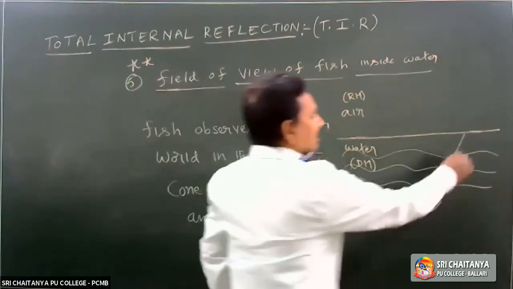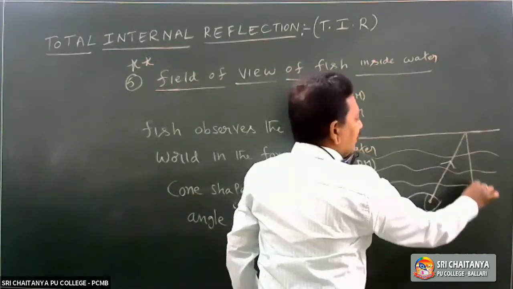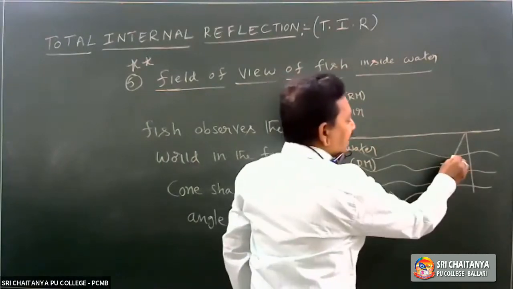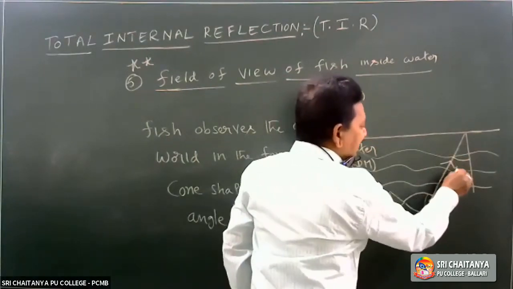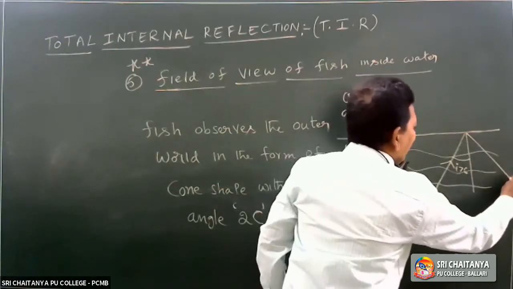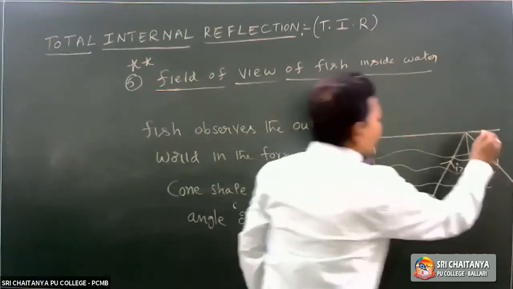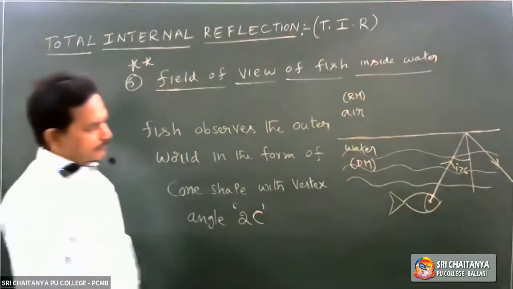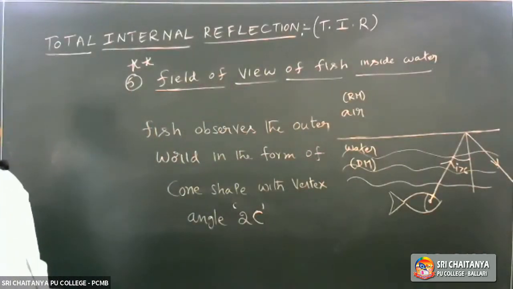This is the normal. If i is greater than C, what will take place? Total internal reflection will take place.